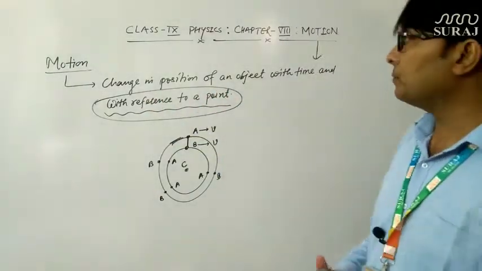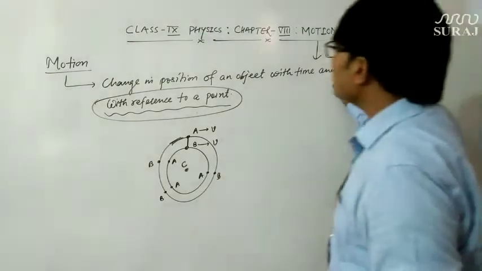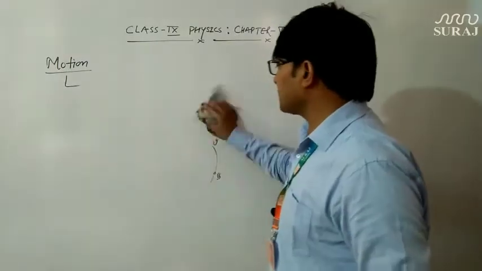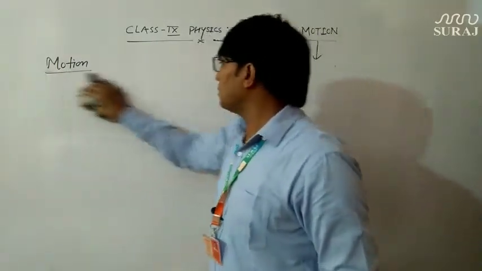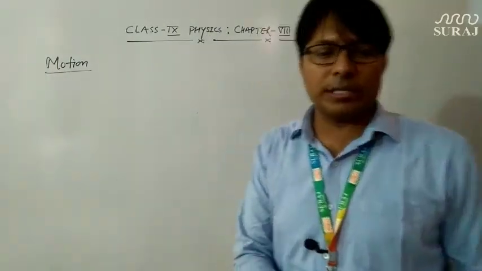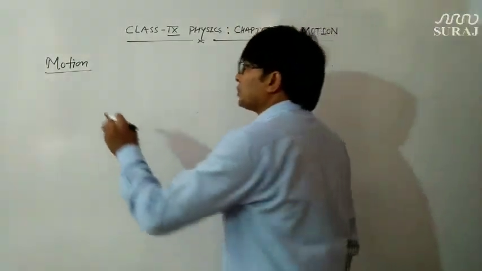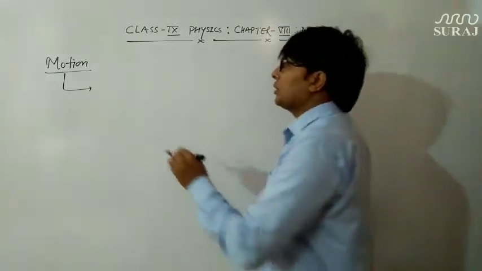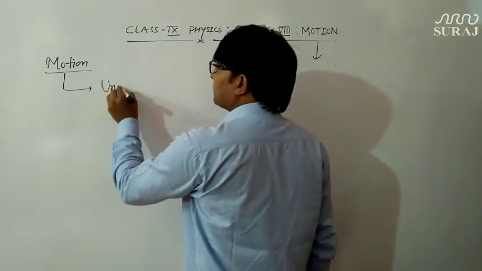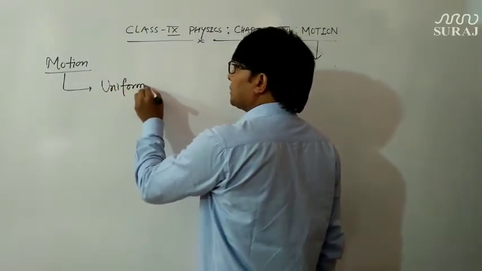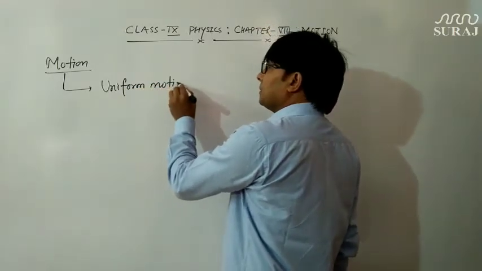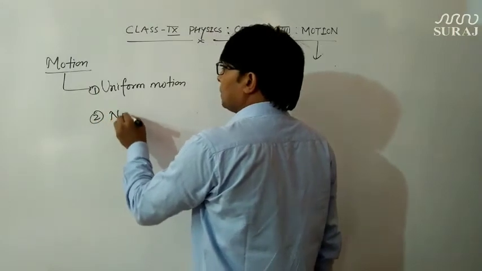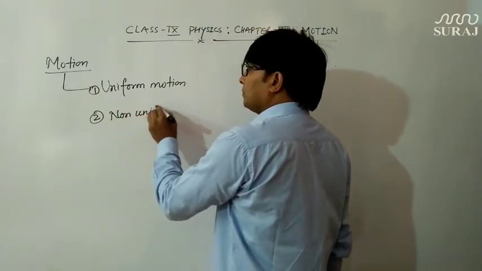Okay, now let us move forward to the next topic, how this motion can be classified into various categories. Motion can be categorized into mainly two parts: uniform motion and non-uniform motion.